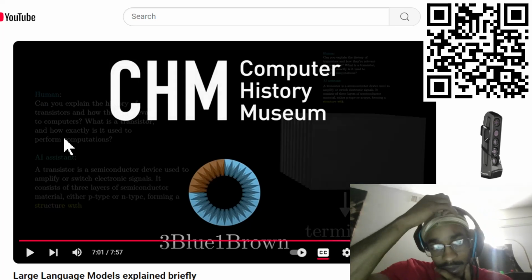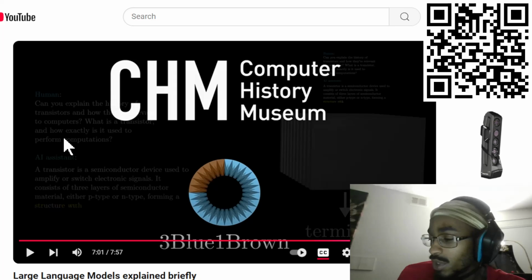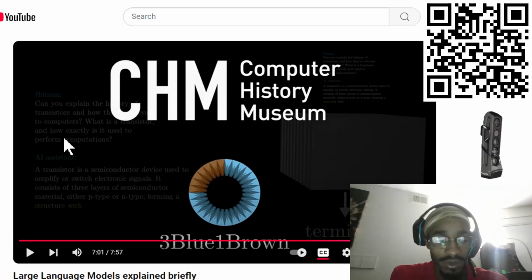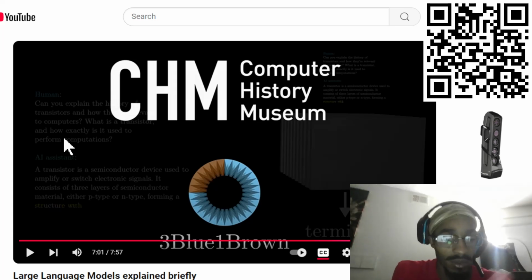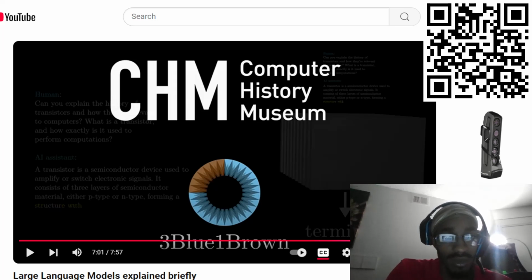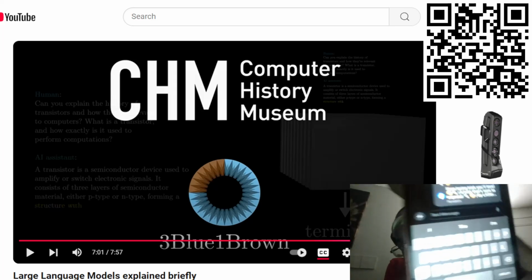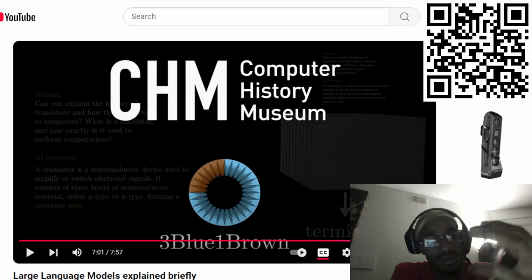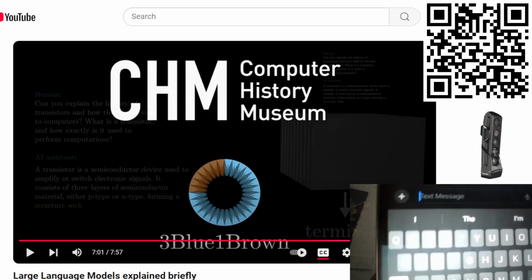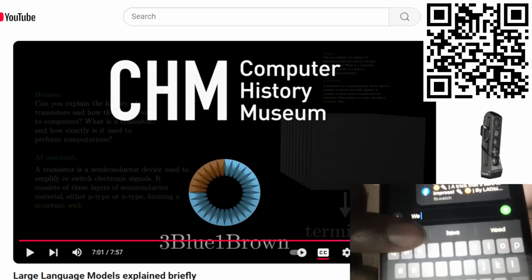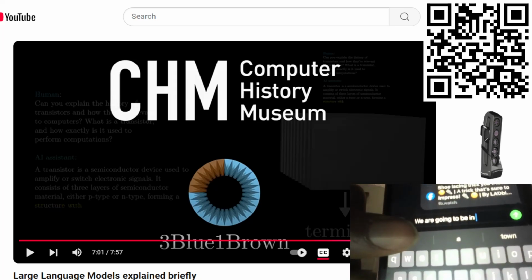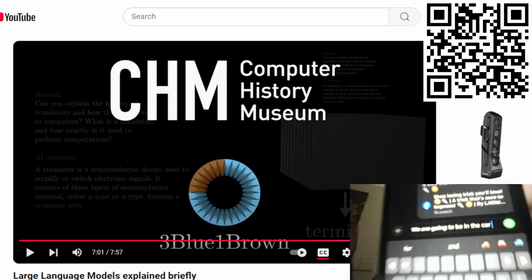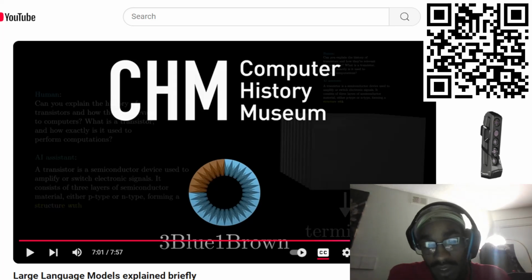Honestly, large language models and this explanation is no different than what Siri has when you can autocomplete on your phone right here. Oh, let me just choose a conversation with myself. So y'all know it's not that revolutionary. This stuff right here, you could just kind of guess we are going to be in the car. See, autocomplete right then and there.